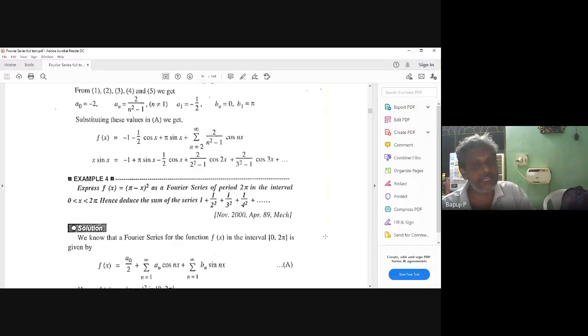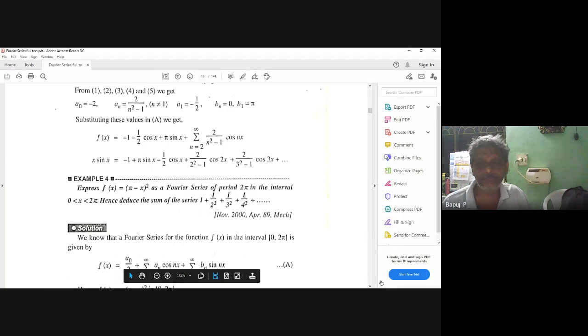My limits are running from where to where? 0 to 2 pi, f of x dx. So f of x is (pi minus x) whole square dx, (pi minus x) whole cube by 3 divided by minus 1, because this is the linear concept. Apply upper limit and lower limit. Here upper limit is valid, lower limit is also valid.